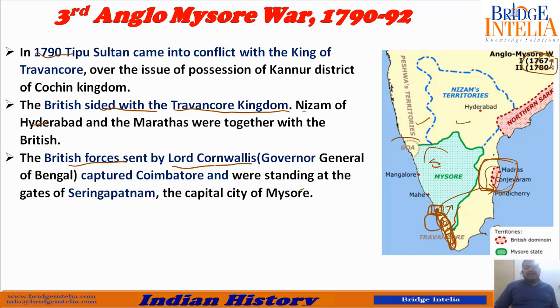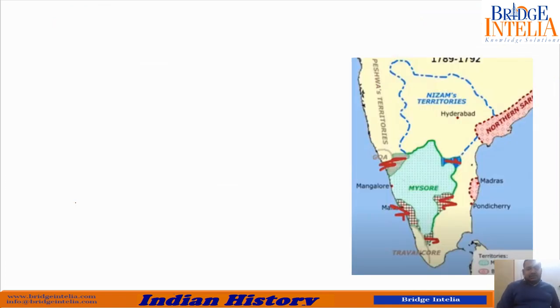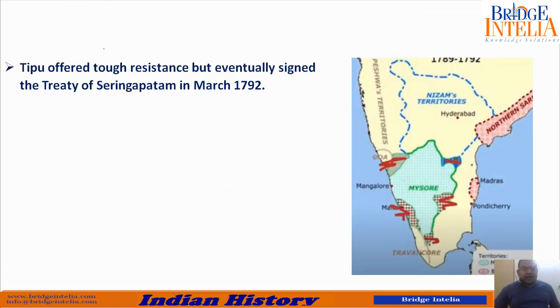So Lord Cornwallis got involved. He said that enough is enough. Now let's try to capture Mysore. So he sent his forces and they started capturing big cities. Coimbatore was captured, and now they reached the capital city, Srirangapatnam. That means this time there was a big, large scale attack. Tipu could not defeat the British. Tipu offered tough resistance but eventually signed the Treaty of Srirangapatnam, because Srirangapatnam is his capital city.